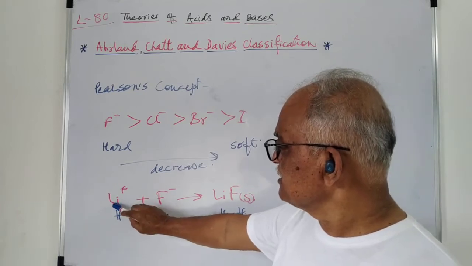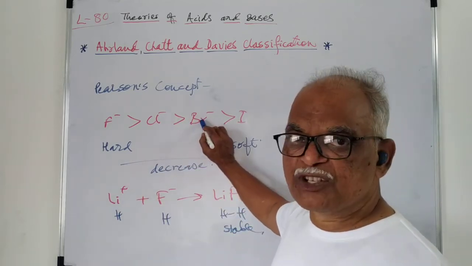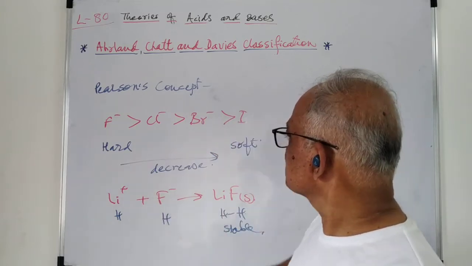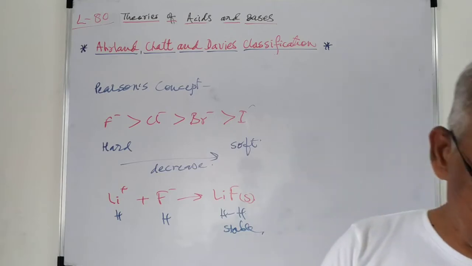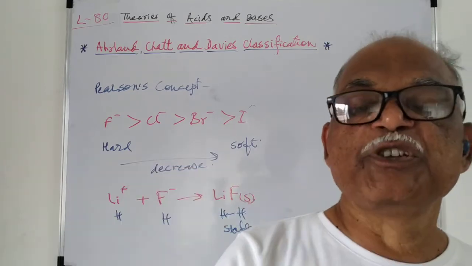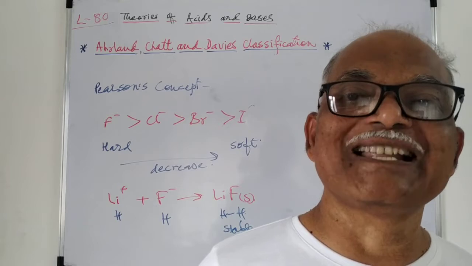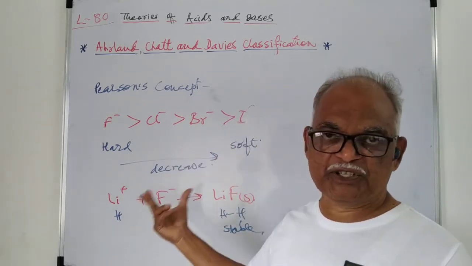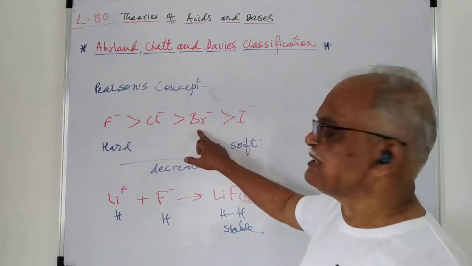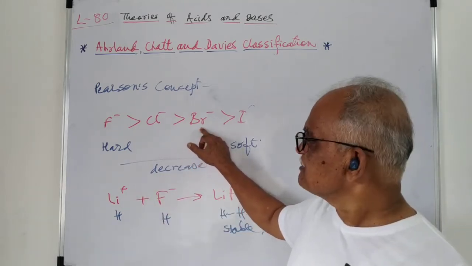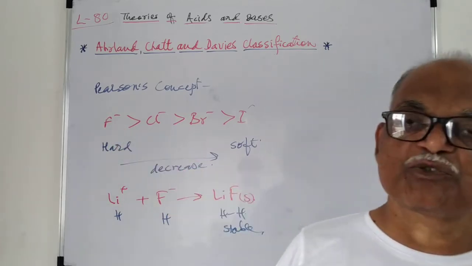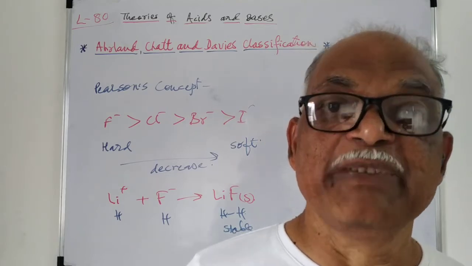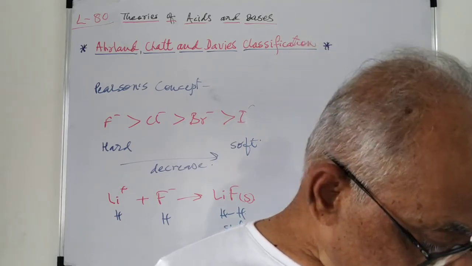Whereas if we consider Li plus and Br minus, this combination is not favorable. The combination Li plus and I minus is also not favorable. But if we use a metal ion of class B, then the I minus and Ag plus combination is favorable, and Ag plus and Br minus is favorable. But Ag plus with F minus, or Ag plus with Cl minus, is not much favorable. So this is because of the hardness.